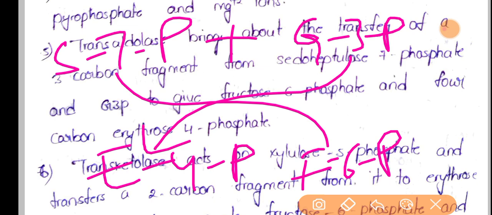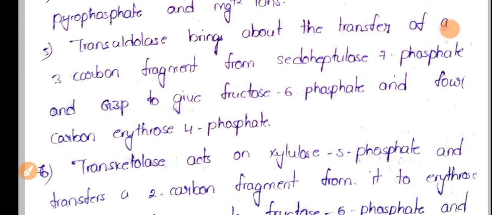In this manner each and every reaction in this non-oxidative phase is carried out. Now we have erythrose 4-phosphate and fructose 6-phosphate. Let's see what will happen to these intermediates now.